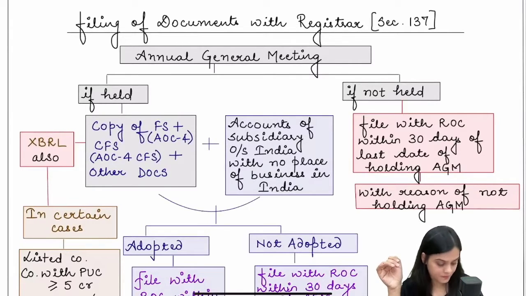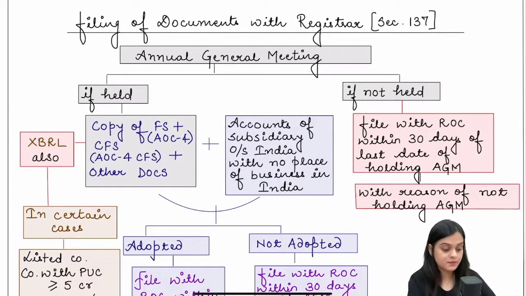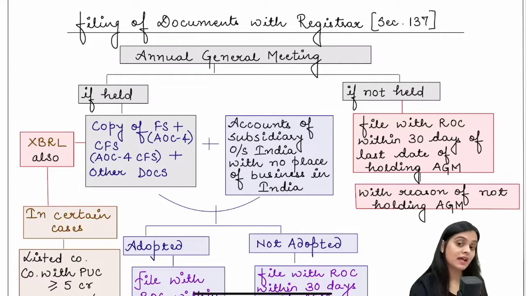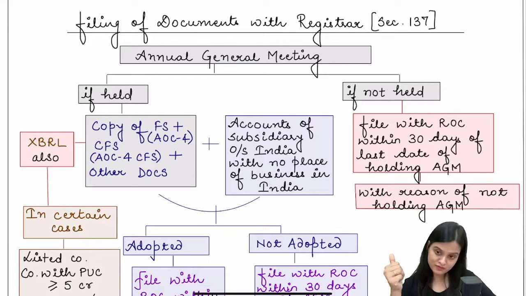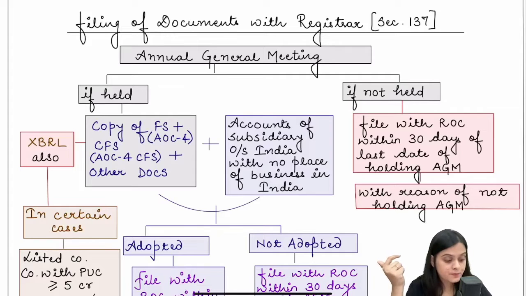Right. Now, after that, we have Section 135, which is, the 134 we have discussed. 135 is corporate social responsibility, CSR. Now, what do you mean by CSR? And which companies are required to go for CSR? So every company which has net worth of more than or equal to 500 crores, turnover of more than or equal to 1000 crore, or net profit of more than or equal to 5 crores during the immediately preceding financial year has to formulate a CSR committee.